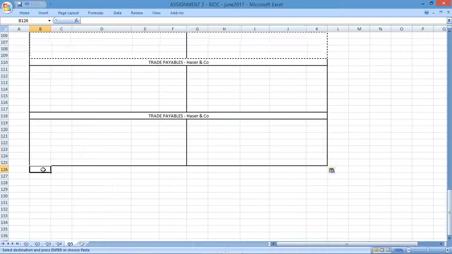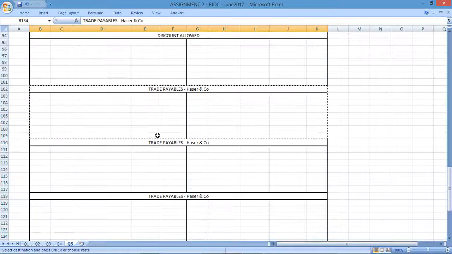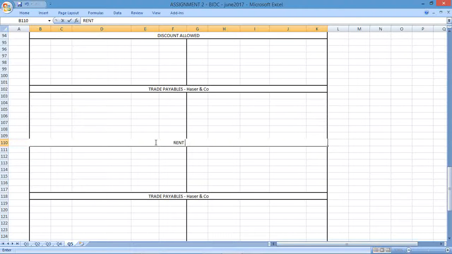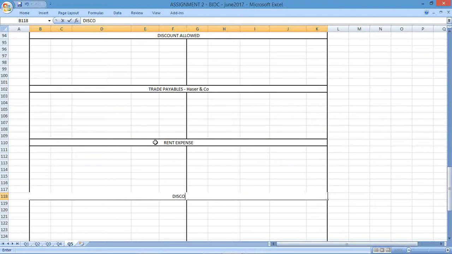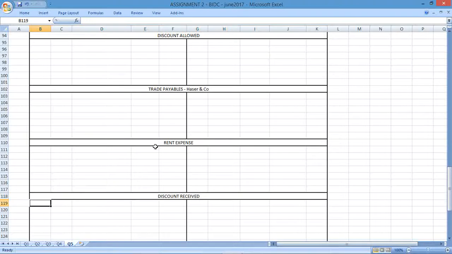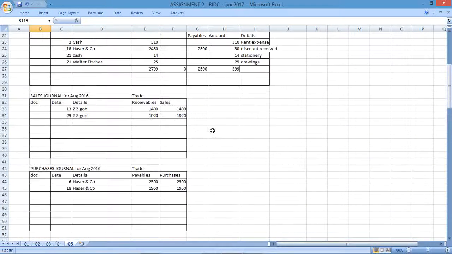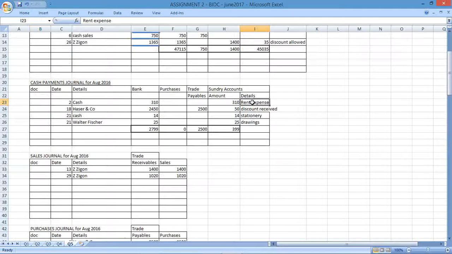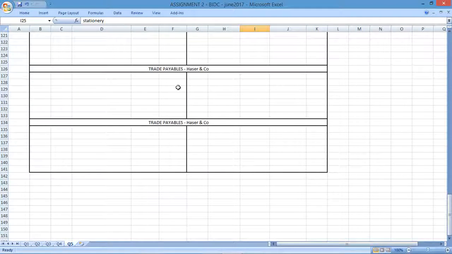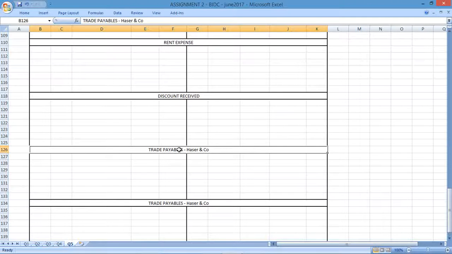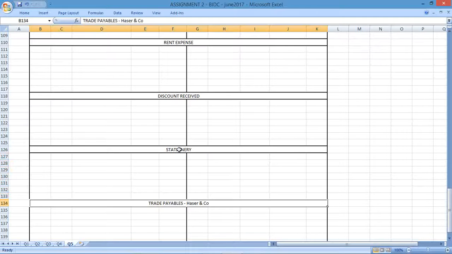That's 2, that's 3, that's 4. So we needed one for rent, discount, drawings, and what was the other one? Rent, discount received, oh, stationery and drawings. So stationery and then drawings.